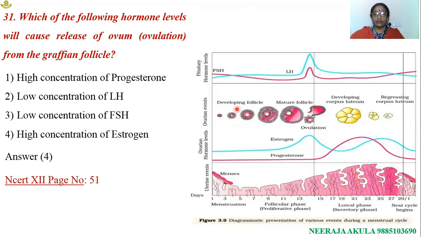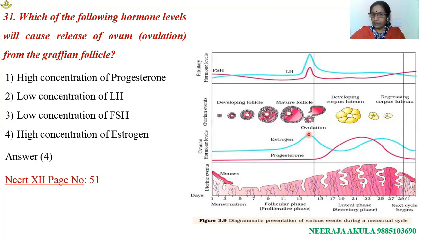FSH hormone is responsible for development of ovarian follicles. When these follicles are at tertiary and Graafian follicular stage, theca from these follicles releases estrogen hormone. Rise in the levels of estrogen shows positive feedback mechanism and causes the rise in the levels of LH, which leads to ovulation.